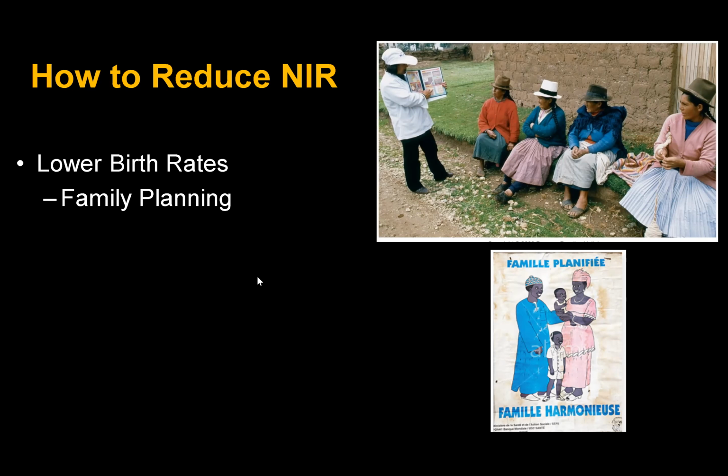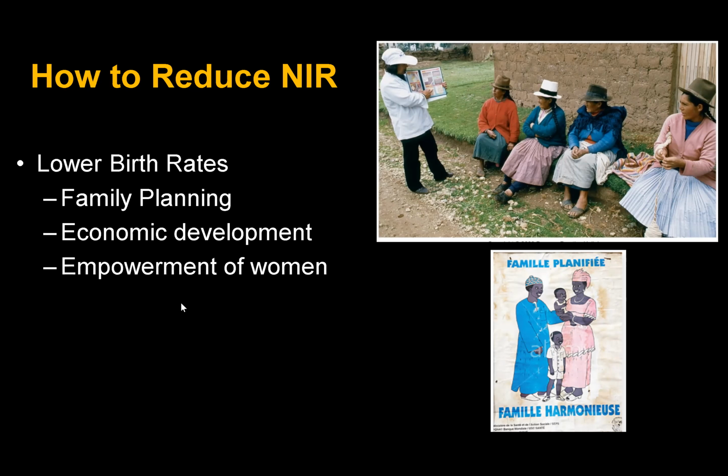Talk to people about planning. Economic development. This is a difficult one. Oftentimes in the past, they said if you lower birth rates, you'll lead to economic development. But I argue that economic development leads to lower birth rates. As women enter the workforce, education, etc., they delay having children, and that lowers the birth rates.